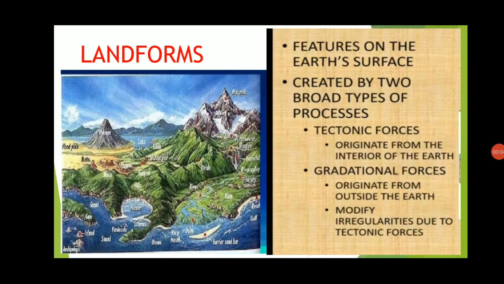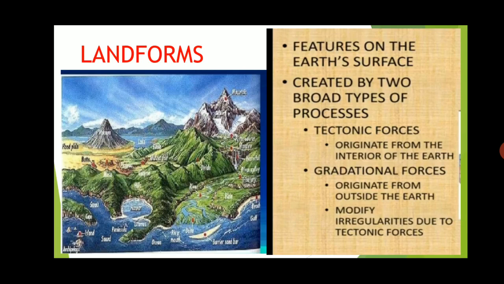Landforms. Landforms are relief features. These are the features of the Earth's surface created by two broad processes. First is tectonic forces and other is gradational forces. Tectonic forces are those forces which are taken from inside the earth like earthquake and volcanic eruptions.